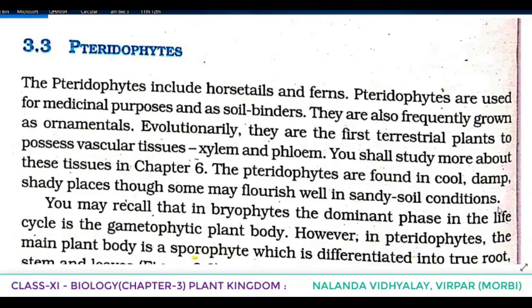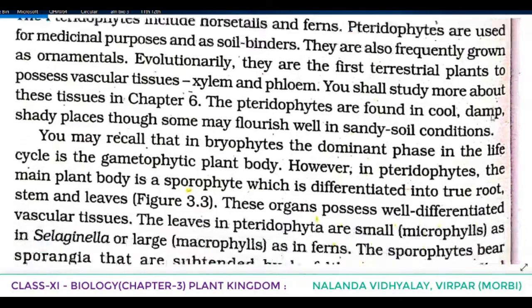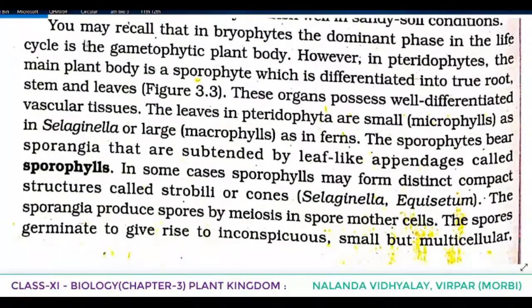In the first paragraph, whatever points we discussed: the pteridophytes include horsetails and ferns. Pteridophytes are used for medicinal purposes and as soil binders. They are also frequently grown as ornamentals. Evolutionarily, they are the first terrestrial plants to possess vascular tissues, that is xylem and phloem. And the habitat: they are found in cool, damp, shady places, though some may flourish well in sandy soil conditions.